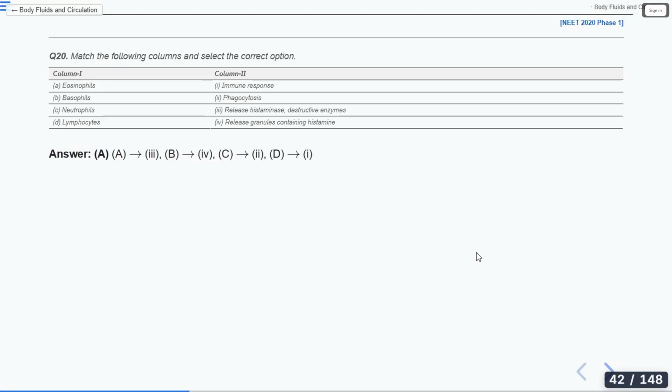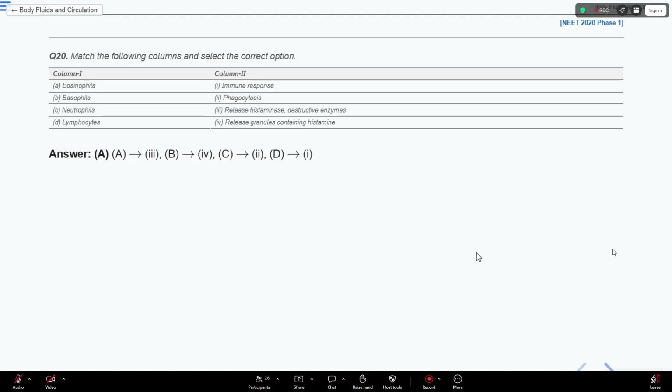So simply it is known as cell eating. Phagocytosis means cell eating. Anything: bacteria, virus, dying cells, everything. Okay, good. Next question.